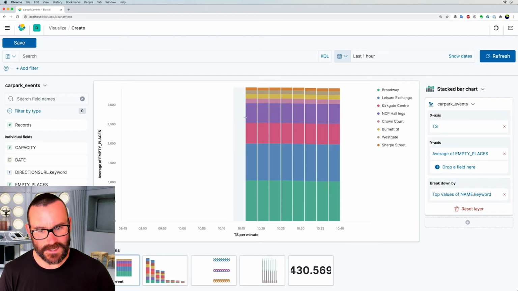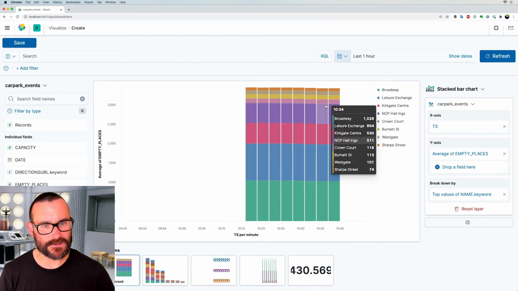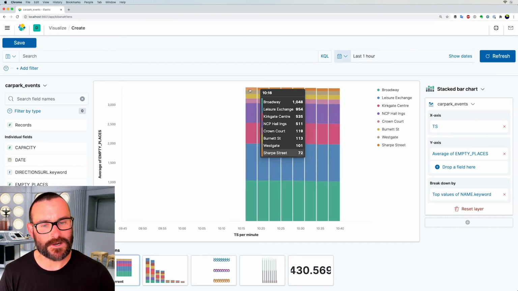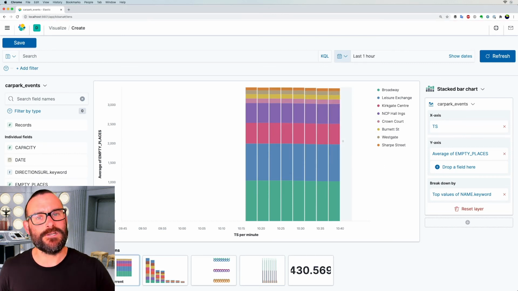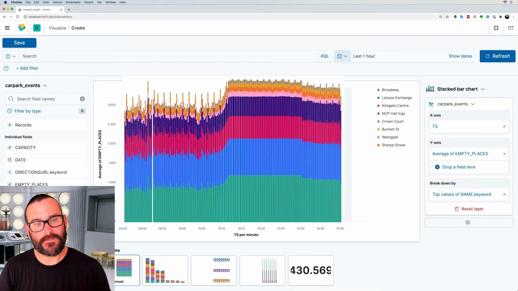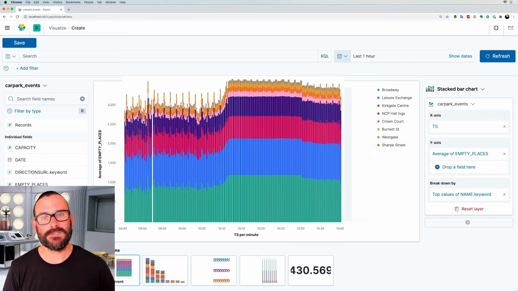And you can see obviously in the last half an hour or so, there's not been a great variation in the number of places available, but you can start to plot this information out, and it makes it nice and easily accessible. You can collect the data over a great amount of time and see how it varies and do lots of nice things like that. So we can easily plot it in Kibana.